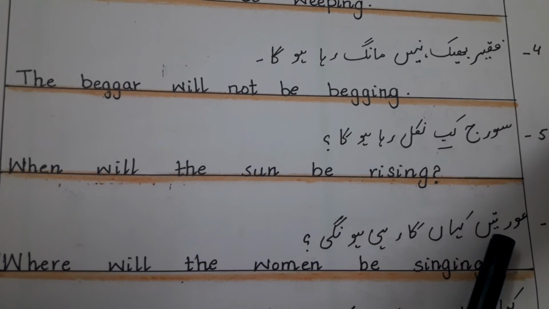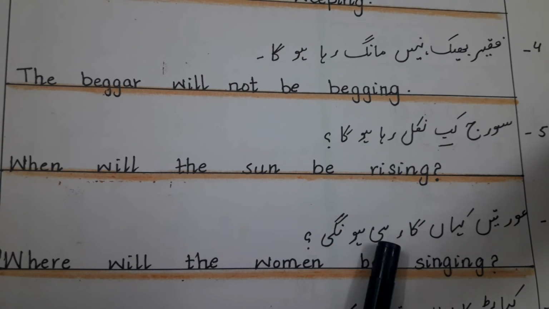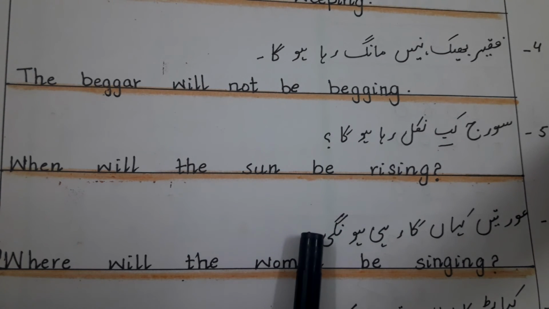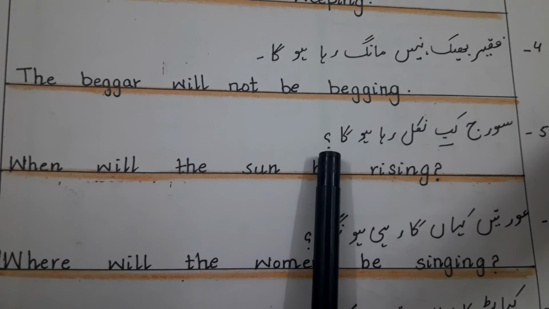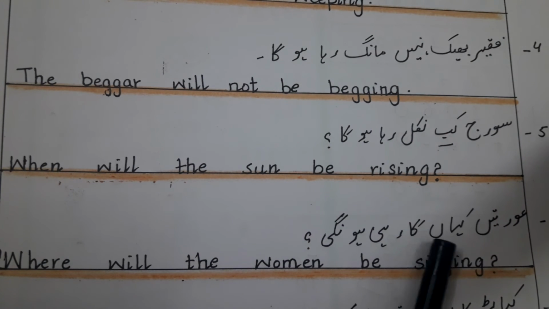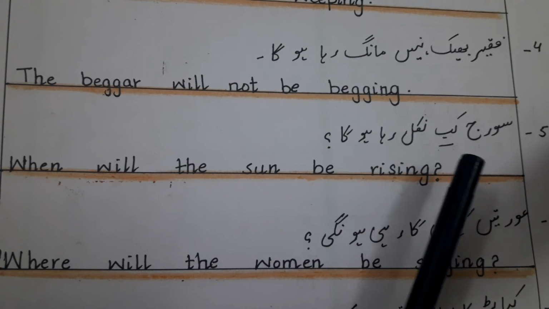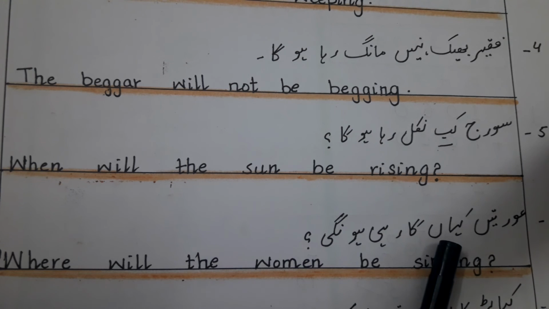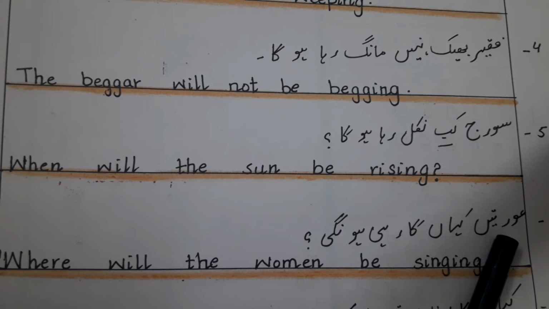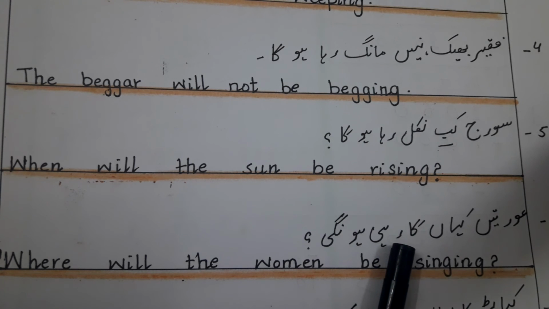Number 6, औरतें कहाँ गा रही होंगी. You can see in the end question mark. So this is also interrogative, and the above sentence is also interrogative. Students, whenever you see this word कब, कहाँ, we will use कब when, कहाँ where. Again औरतें कहाँ गा रही होंगी, again we will start from where. Where will the women be singing?